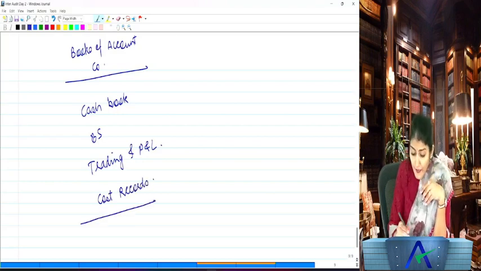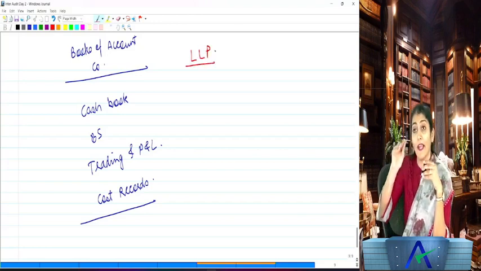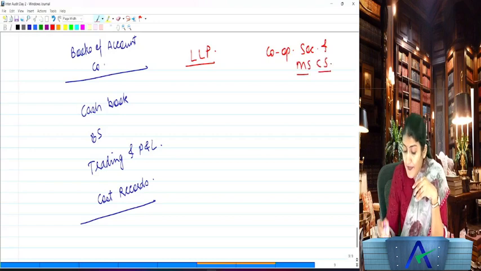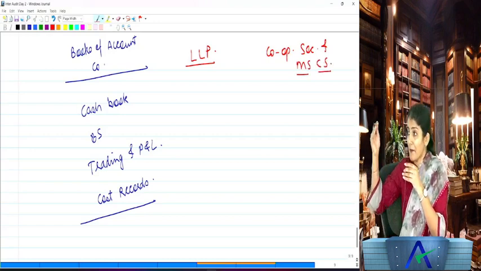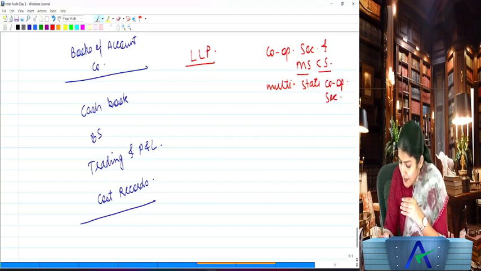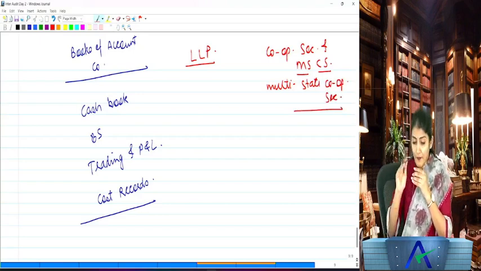Okay, right. Later on we'll also study regarding the books of account to be maintained by an LLP. Right, then we will also study the books of account to be maintained by a cooperative society and also by a multi-state cooperative society. You understand MSCS? What is MSCS? It is the multi-state cooperative society, right?